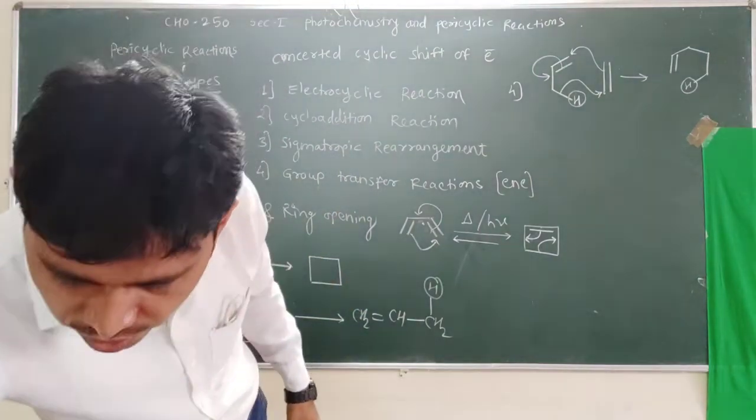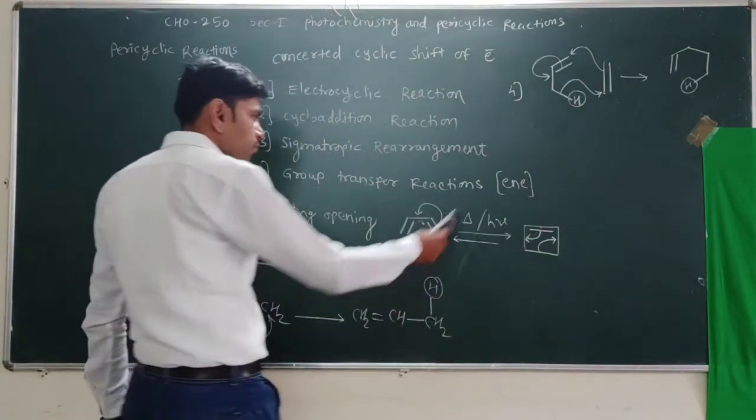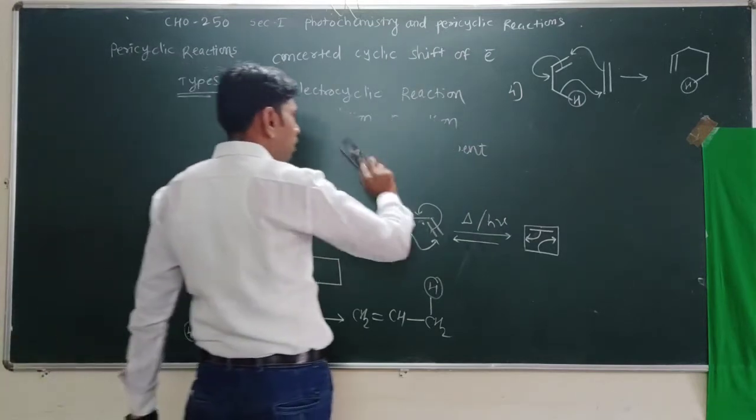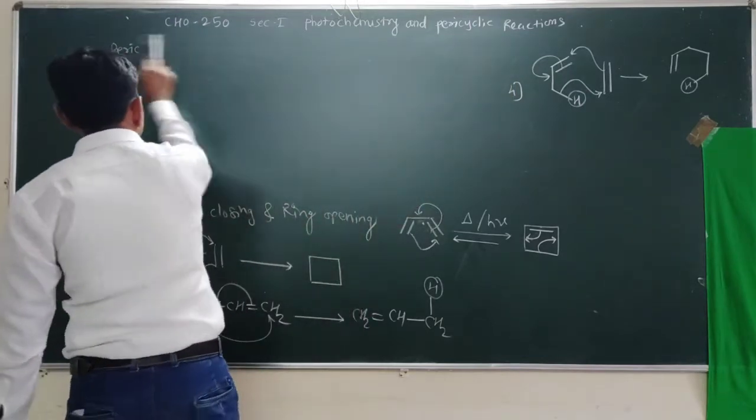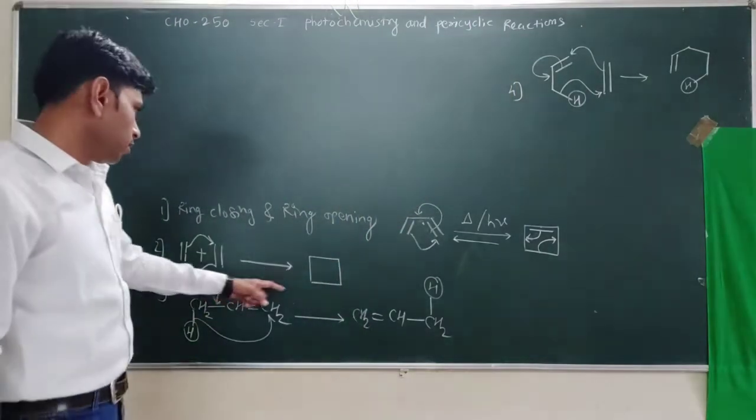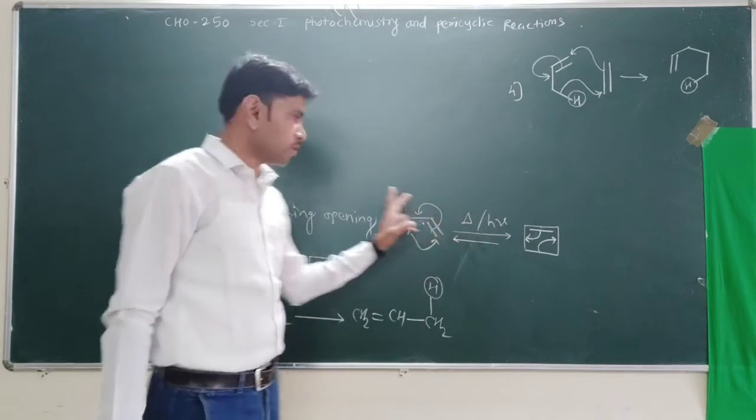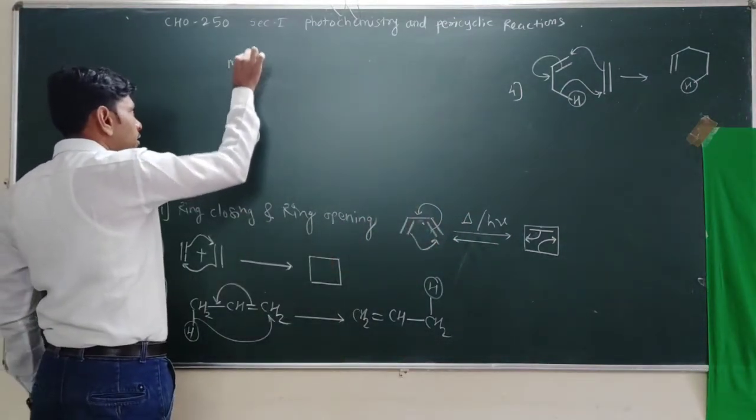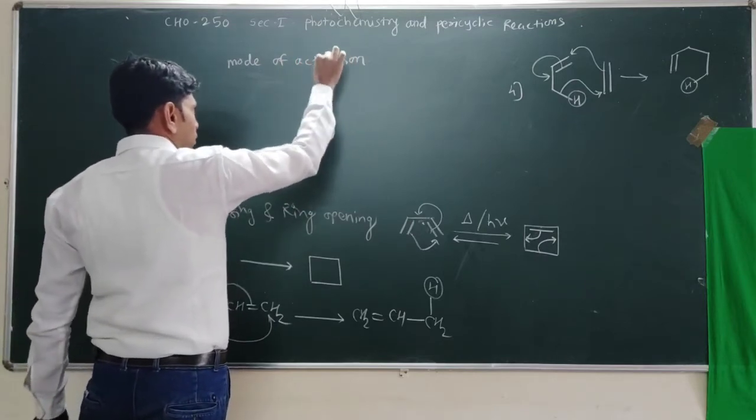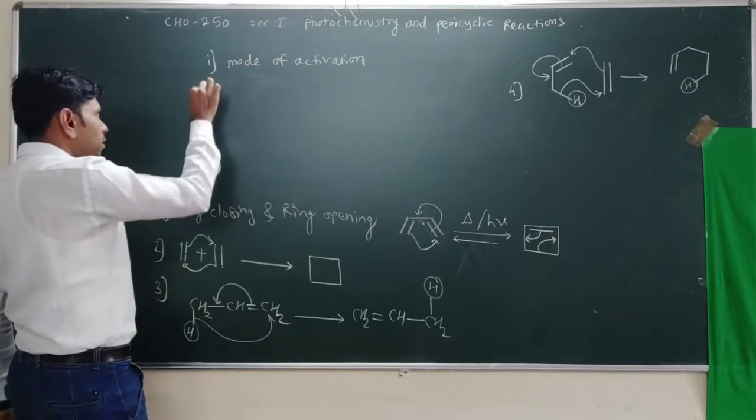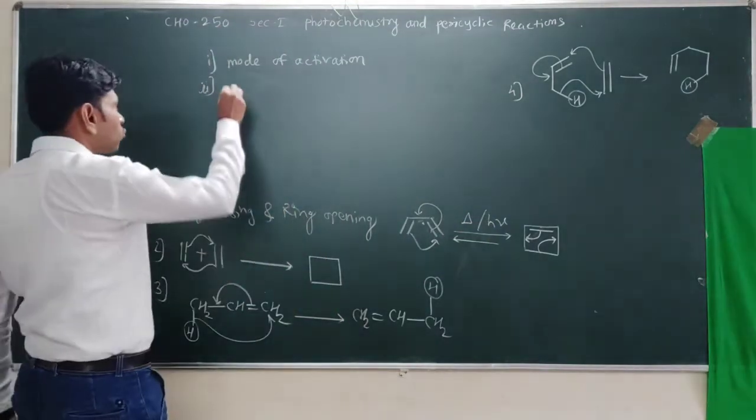Now we have to see these reactions in detail. Which points do we have to consider while studying these reactions? We are activating these reactions in two ways. The first is that the mode of activation is important, and the second is the number of pi electrons involved.